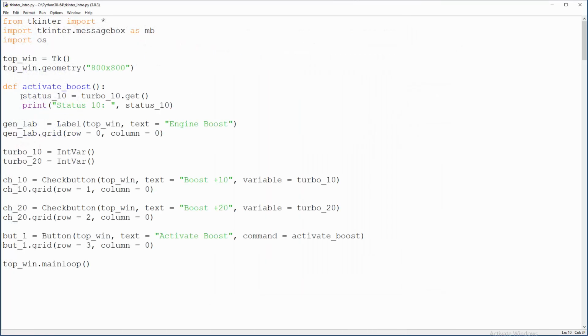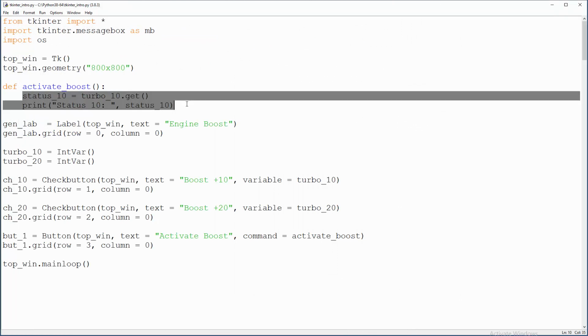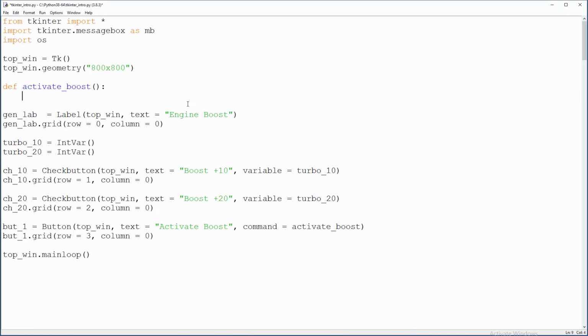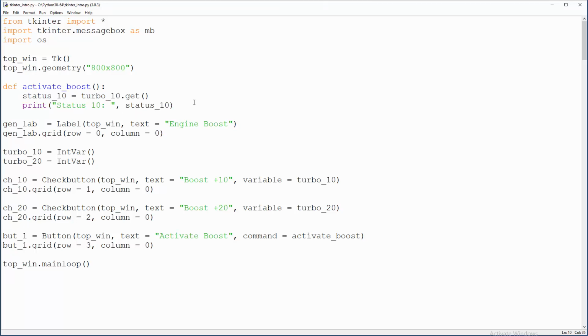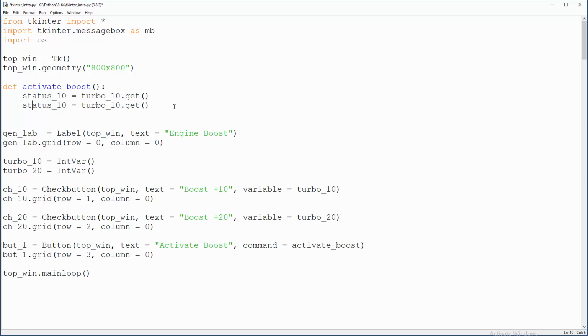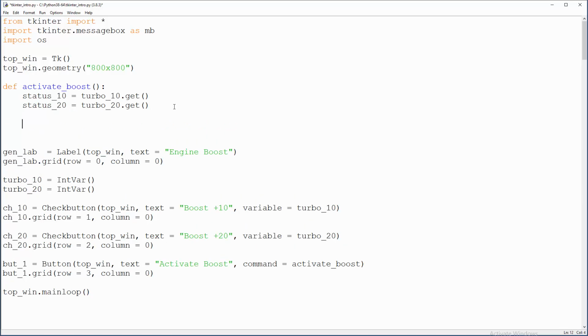So let's immediately create a useful function. Let me see what I'm gonna do. Okay, just a second. Let's go back. I need status for 10, and also I need status for 20 every time when I click the button. And now when I have it, I need to check for what's going on.